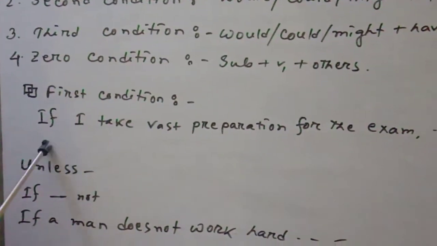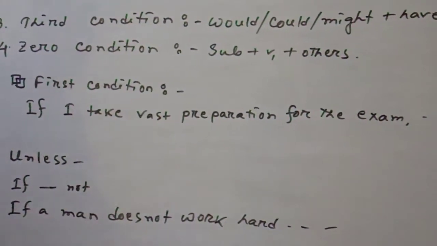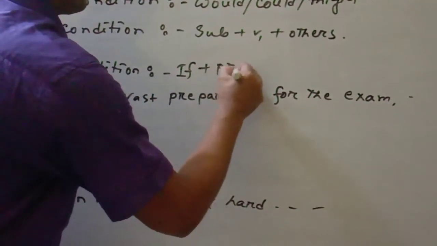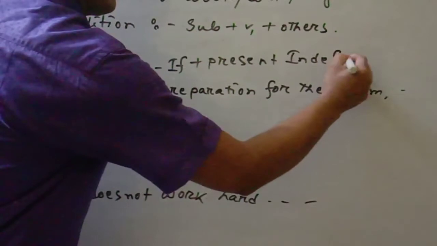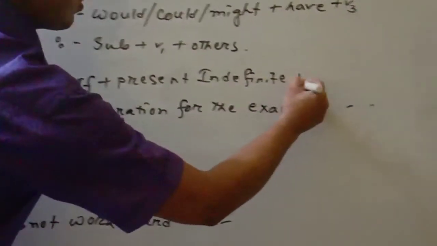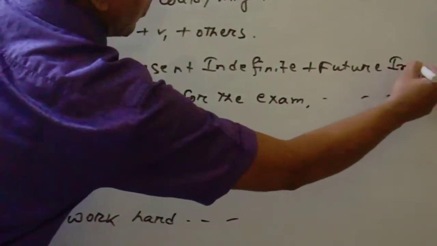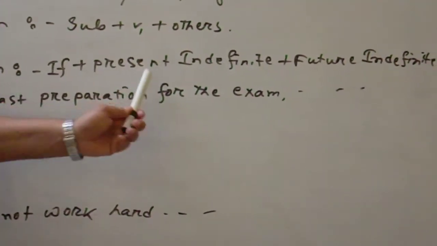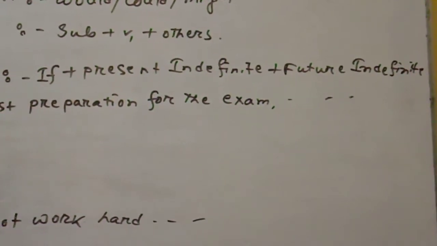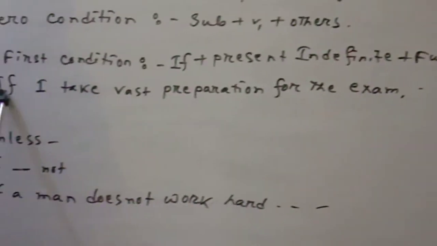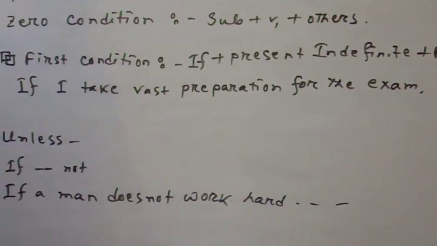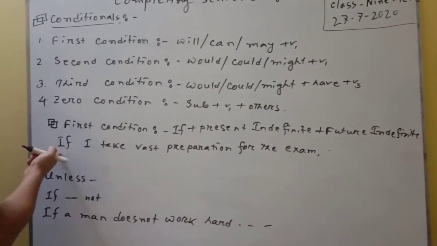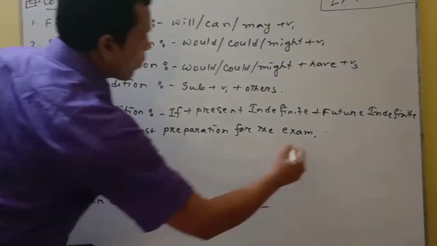First condition means if plus present indefinite plus future indefinite tense. That means the first condition contains present indefinite tense, and then the other part of the sentence will be future indefinite tense. I will recall that you have to use will, can, may or the base form of the verb. If I take vast preparation for the exam, I will make a good result.